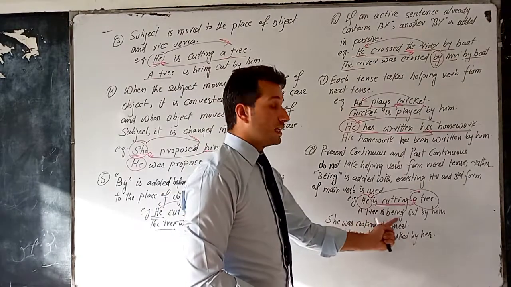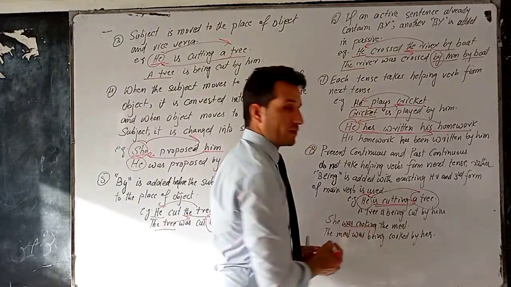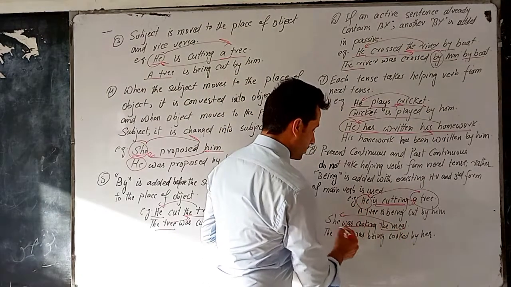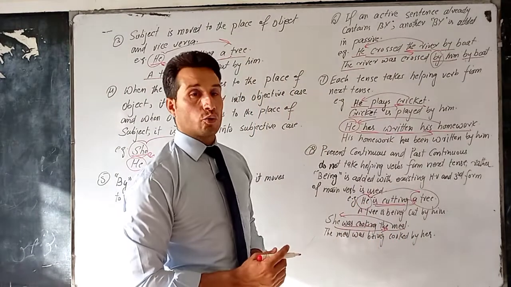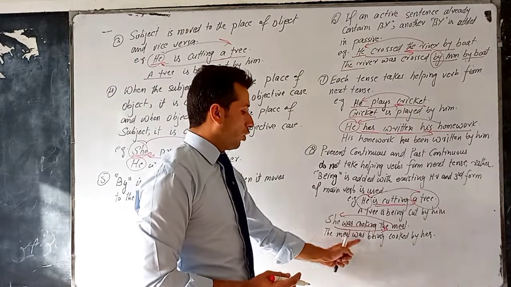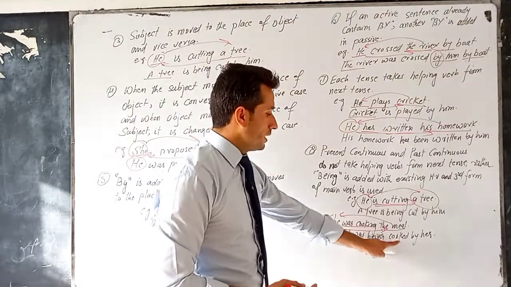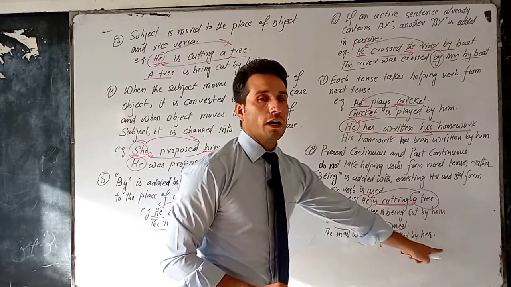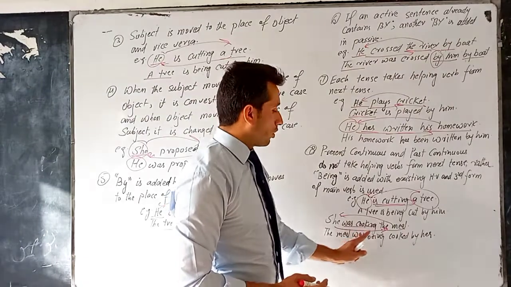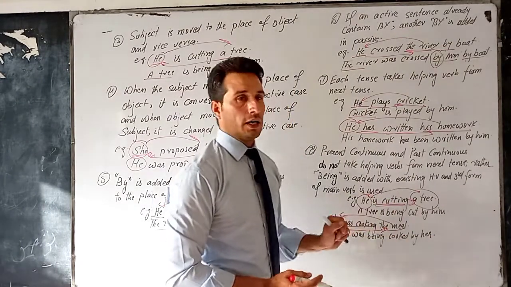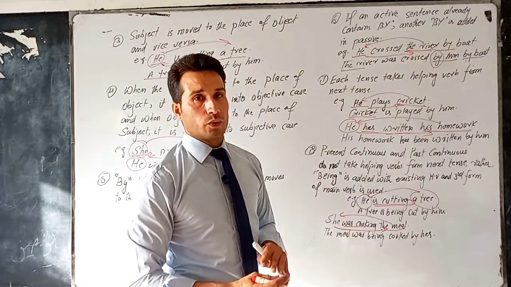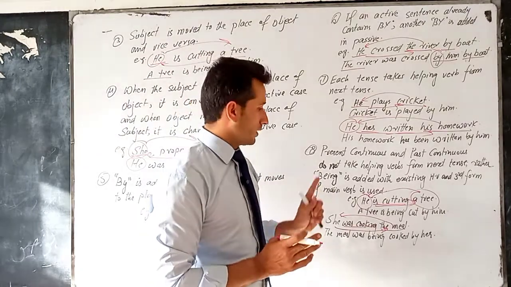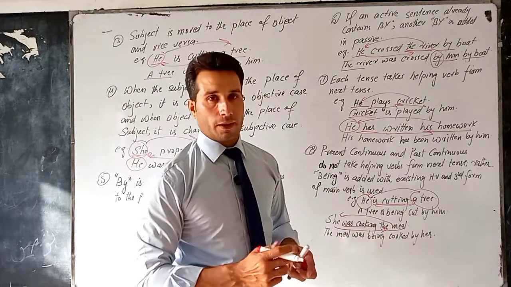She was cooking the meal. It's past continuous tense. So we do not take helping verb from next tense. The meal is the object, it comes here, and she is the subject, it goes to the place of object. The meal was being is added, cooking is converted into cooked, by is added and she becomes her. So the meal was being cooked by her. So present continuous and past continuous do not take helping verb from next tense. I hope it's clear to you. We have some more rules as well.